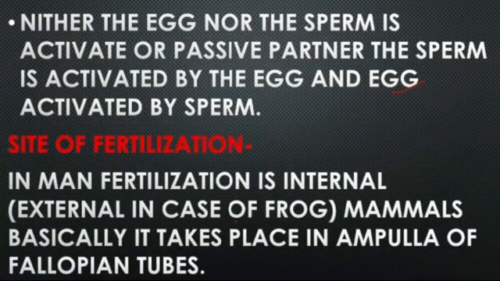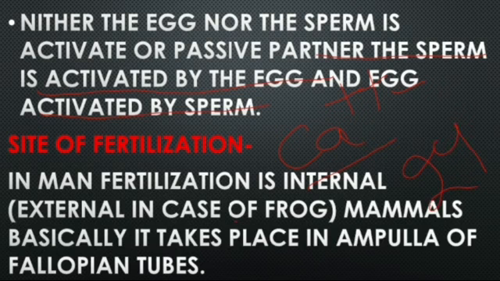Let's look at the second point of the introduction of fertilization. Neither the sperm nor the egg is an active or passive partner. Sperm is activated by the egg and egg is activated by the sperm. The activation involves calcium ion and membrane fusion. Fertilization in mammals occurs in the oviduct. The egg is viable for approximately 24 hours after ovulation.